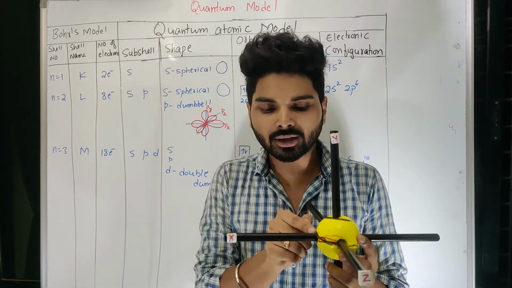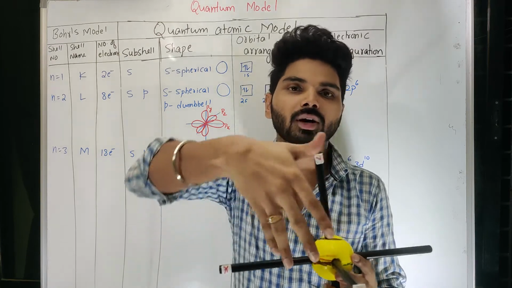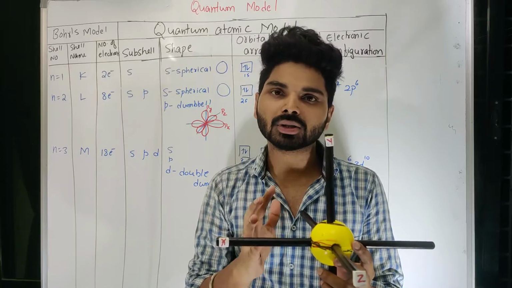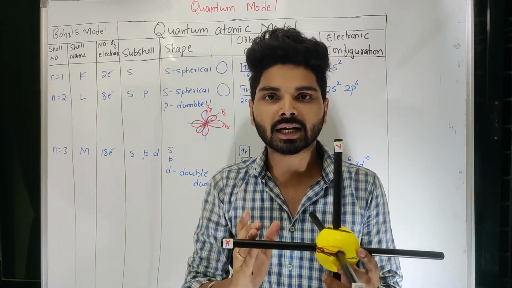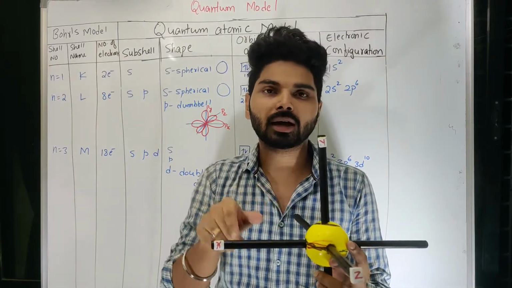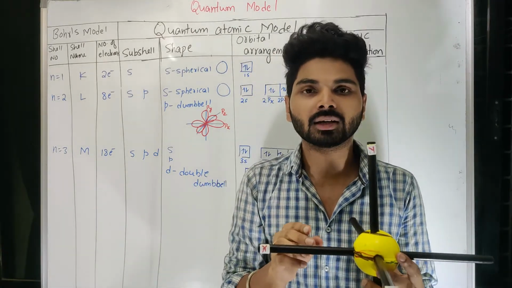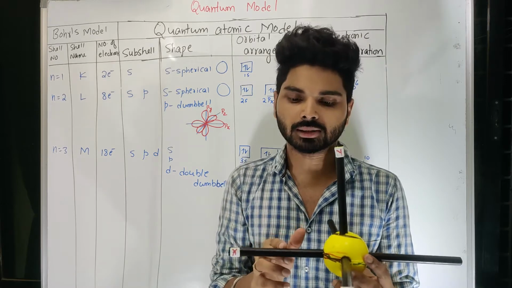So after 1s, 2s, 2p and that particular distance, you can think of a spherical shape, where there are 2 electrons revolving in a spherical manner. Then again after that little extension you have to think about 3p. Again 3p: 3px, 3py, 3pz, 3 different axes, so you can think of 3 different dumbbells. Those are 3 different orbitals.